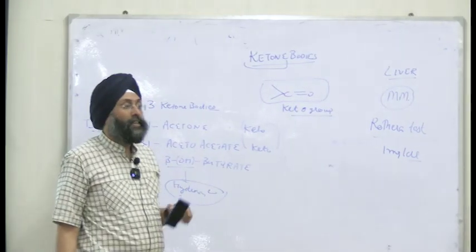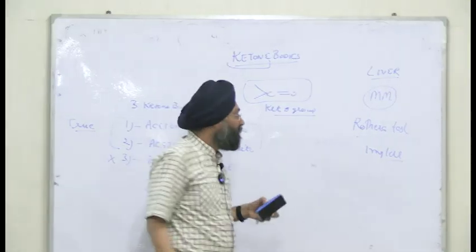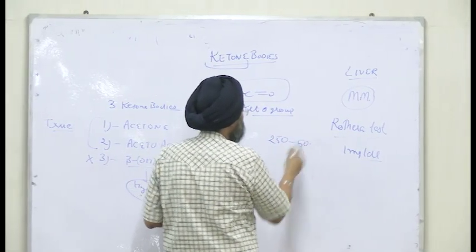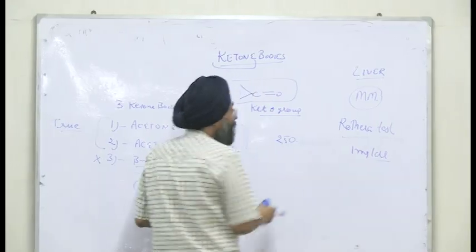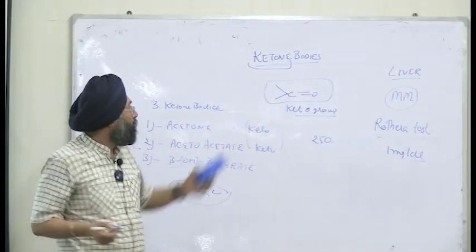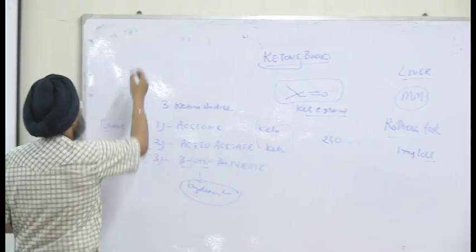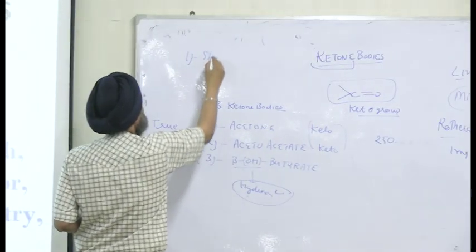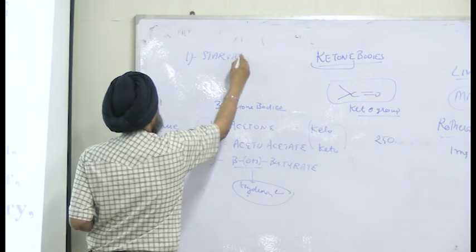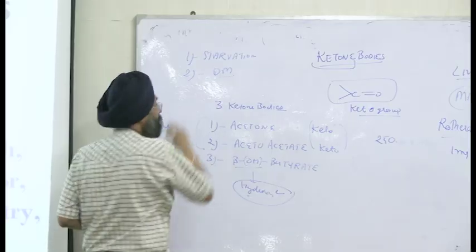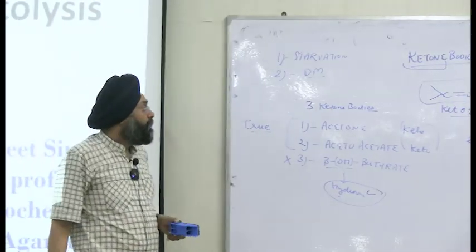But its level can increase. How much? It can increase up to 250 or even 500 milligram during any condition in which ketone bodies are increased. One is starvation, right? And the second is diabetes mellitus, right?